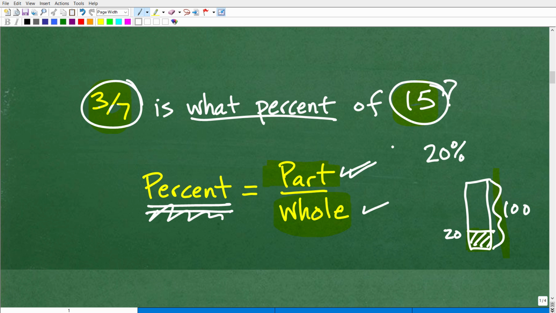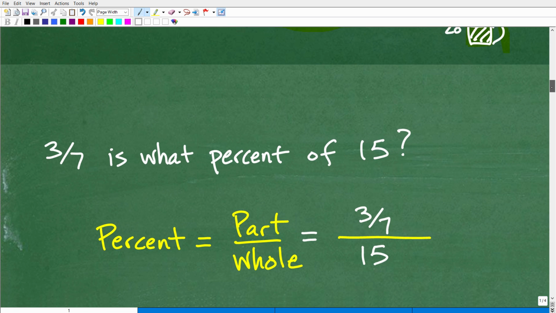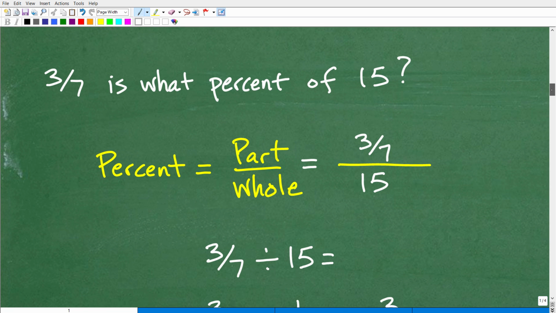Okay, so 3/7 is the part and 15 is the whole. Let's go ahead and see it in this way. 3/7 is what percent of 15? So again, 3/7 is the part. We're talking about percent, but let's just first get this part out of the whole business, right? So the part is 3/7.